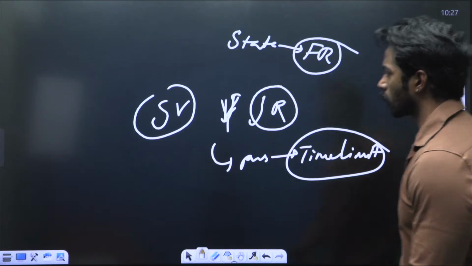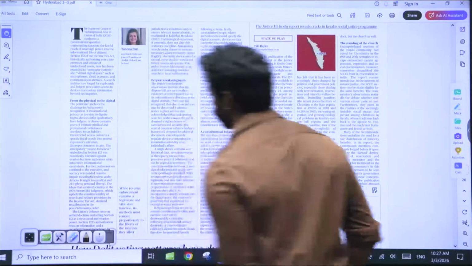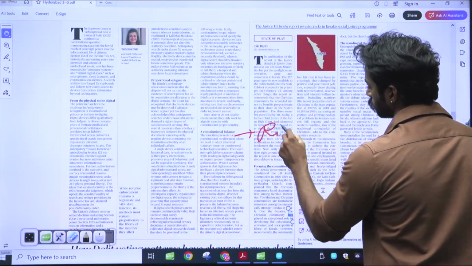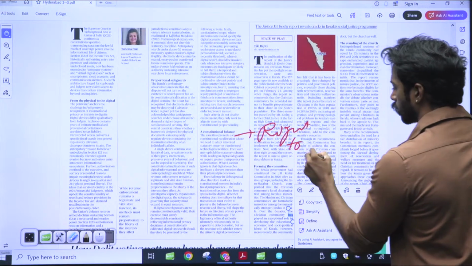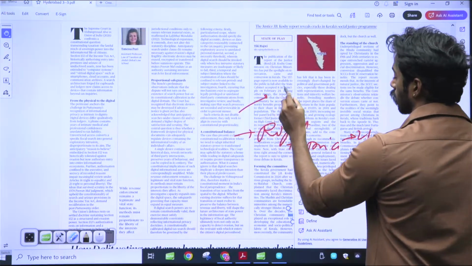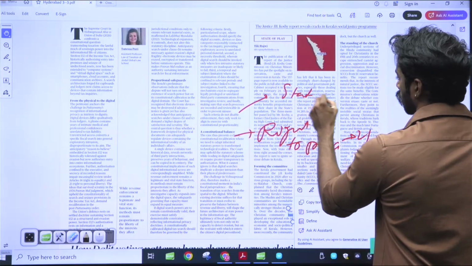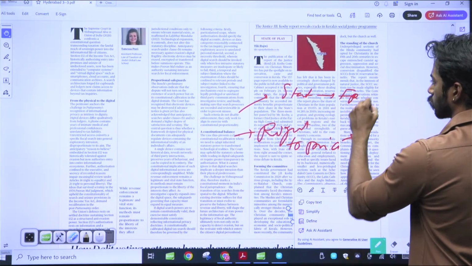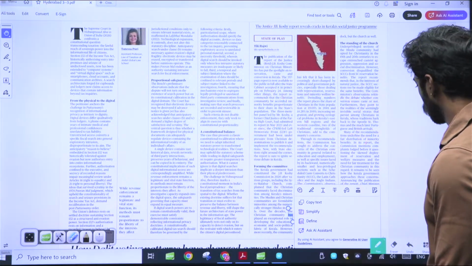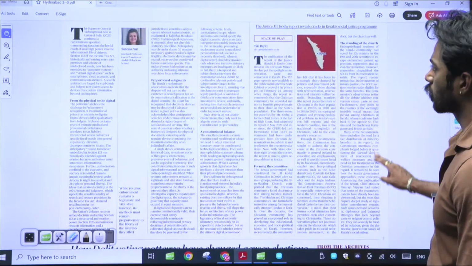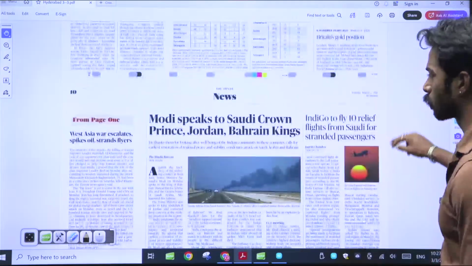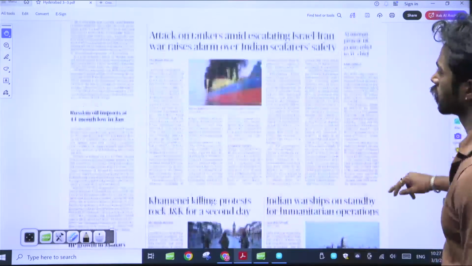So that is what I wanted to tell you regarding this article. In this article, you can use it for right to privacy under Article 21, or you can use it for how the state controls fundamental rights. These are the two aspects on which you can focus. Other than that, I don't think there's any other article that is very important. Everything is political in nature.